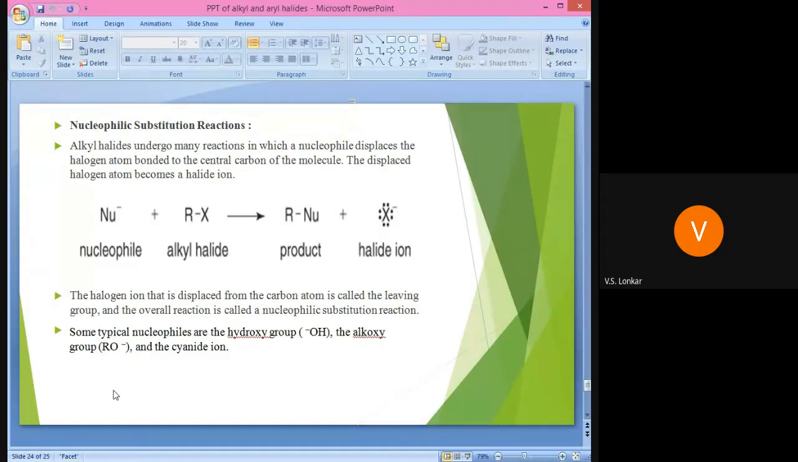No doubt, elimination and substitution reactions compete with each other. If that potassium ethoxide acts as a base, then we get the product alkene, and if it acts as a nucleophile, in that case we get the product ether, because it is an alkoxide. Write down the product: alkene plus KBr plus H2O. Which alkene will we get? Ethene. We get ethene.